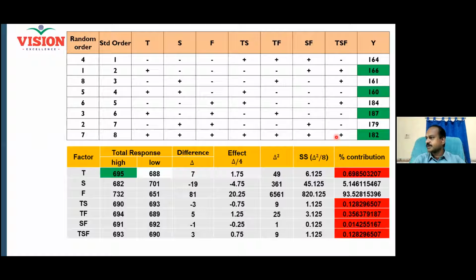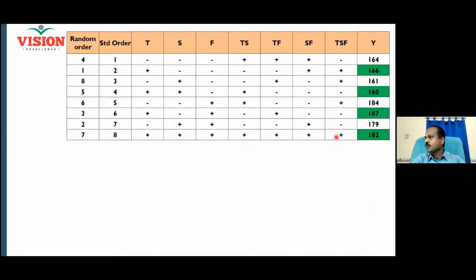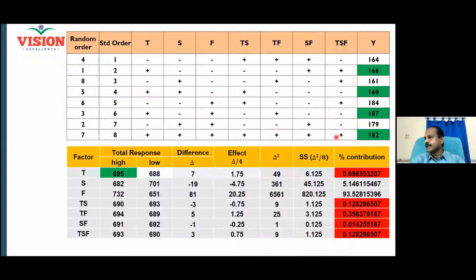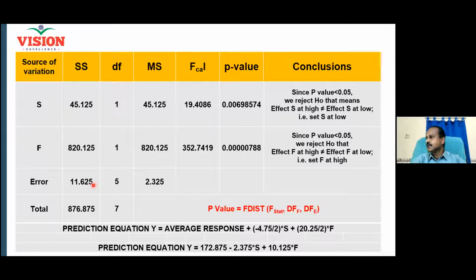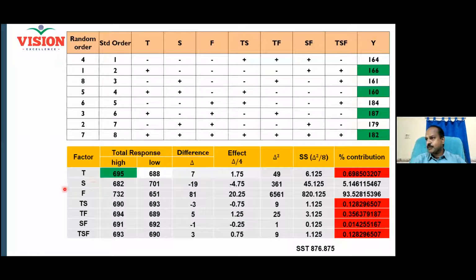And now go to your y. Okay. The factor yes. We are talking about yes only, right? Yes. Okay, it is critical. Now factor yes, when it is high, what is the result you got? Total result 682. When you keep the factor at low, what happens to the result? 701.